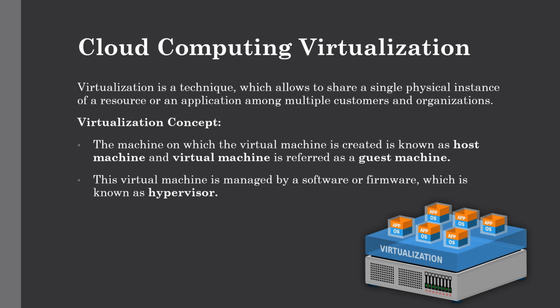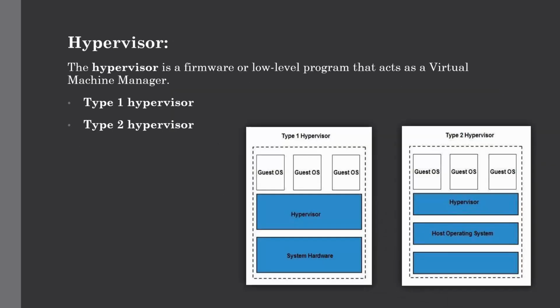So now let's talk about the hypervisor. The hypervisor is nothing but a firmware or a low-level program that acts as a virtual machine manager. There are two major types of hypervisor: one is a type 1 hypervisor and the second one is a type 2 hypervisor. The following two diagrams show both types of hypervisor.